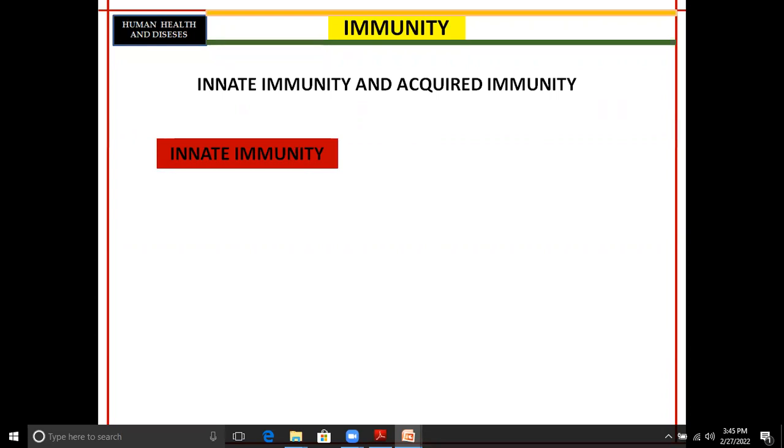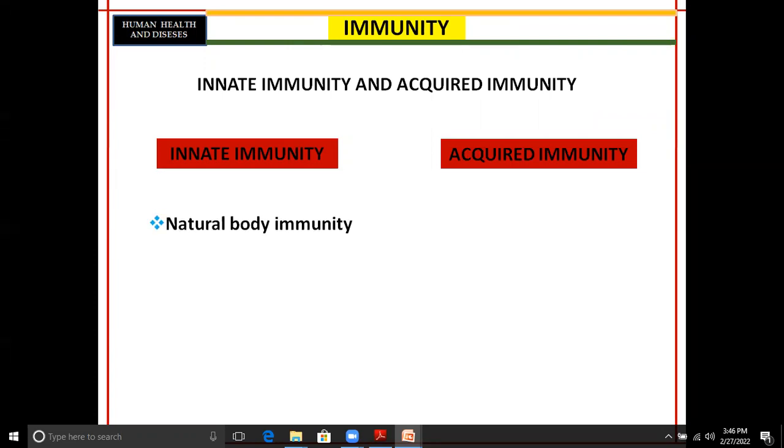Now, innate immunity and acquired immunity, what is the main difference between these two? Okay. For studying this, you should consider the different criteria to differentiate between innate and acquired immunity. The first one is innate immunity. It is the natural body immunity that is present by birth, like our body layers, different body secretions, the temperature of the body, the acid present in different body parts, oil secretion, etc. That is the natural body immunity comprising innate immunity.